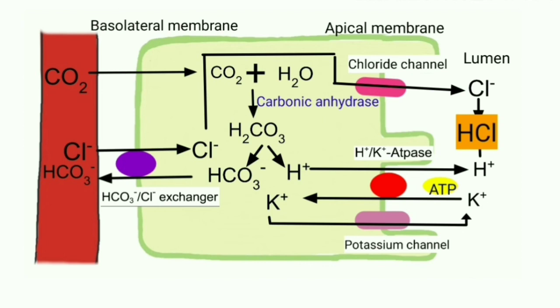For each hydrogen ion secreted across the secretory membrane, one bicarbonate ion is generated in the cytoplasm and is transported across the basolateral membrane in exchange for chloride. The movement of chloride and hydrogen ions across the apical membrane results in the secretion of 160 millimolar HCl from the parietal cell.